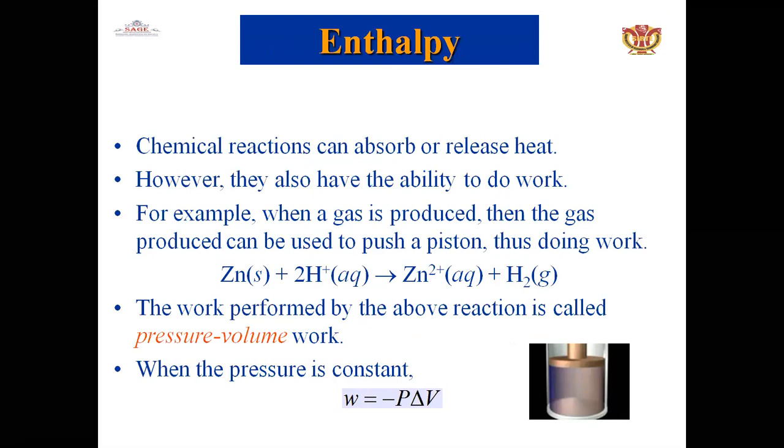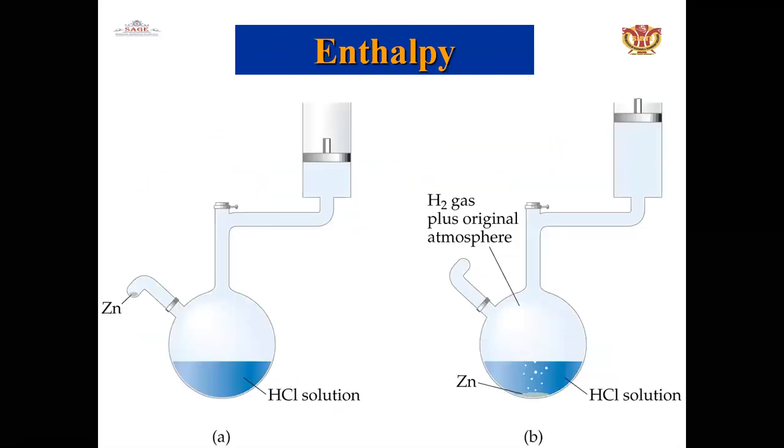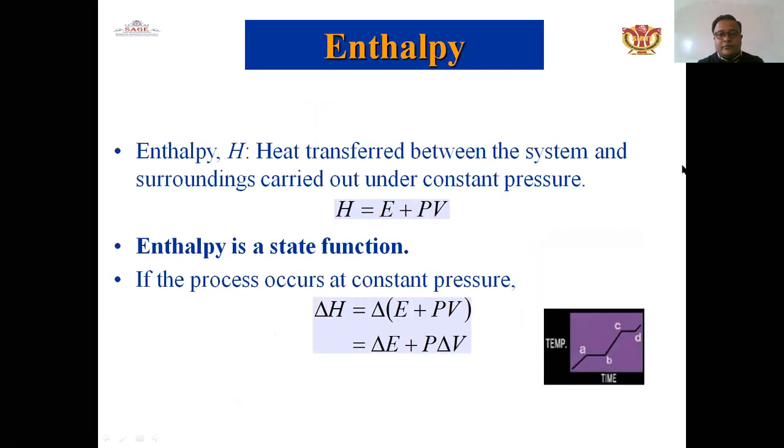When the pressure is constant, work is equal to minus P into delta V. Enthalpy, for example the HCl solution and the hydrogen gas plus the atmosphere, is the summation where the work energy and the flow energy can be combined. And the enthalpy can be represented mathematically as capital H equals capital E plus PV, and enthalpy is a state function.